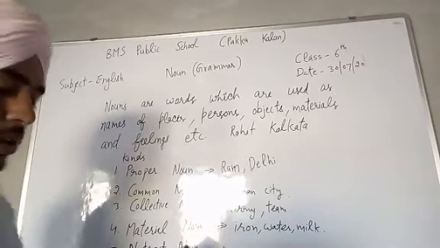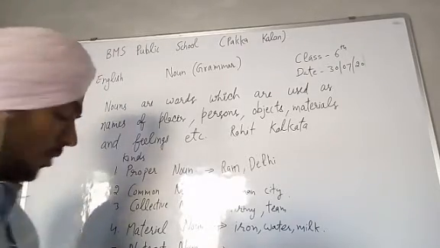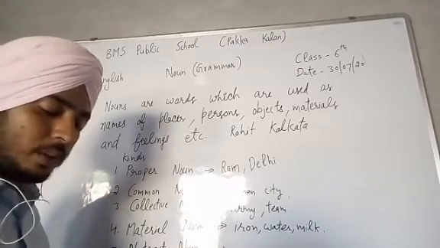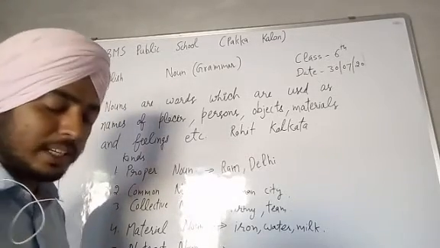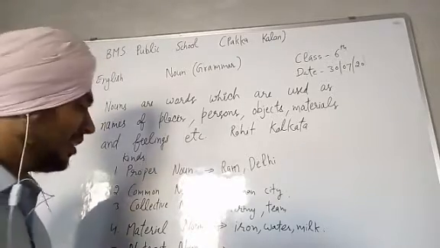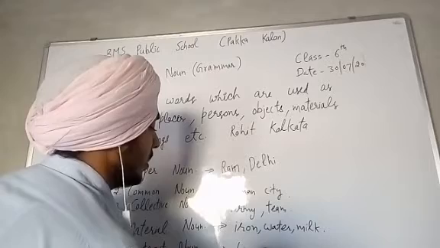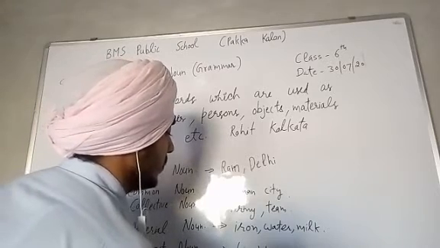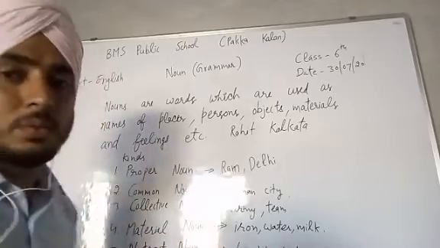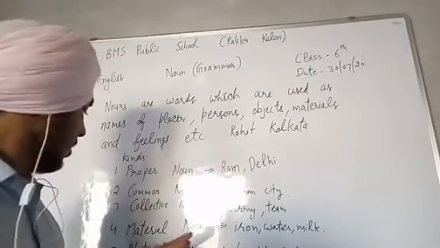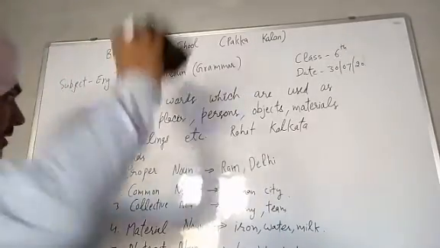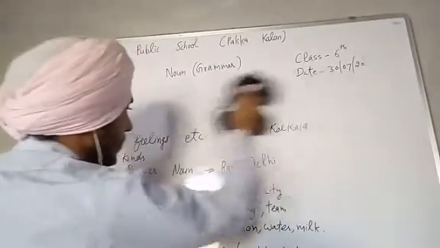Fifth type is abstract noun. What are abstract nouns? Names used to denote quality or feeling. Name of any quality or feeling, that is known as abstract noun. Basically, we cannot touch these things, like laughter, hate. These are abstract nouns. Name of a quality or a feeling. Okay. Now next topic is noun number.